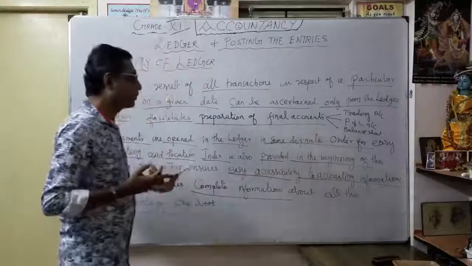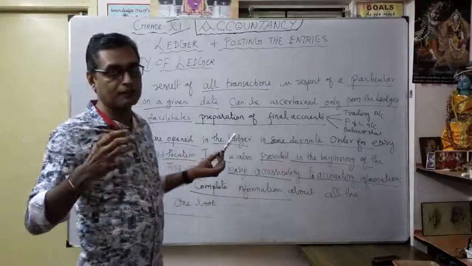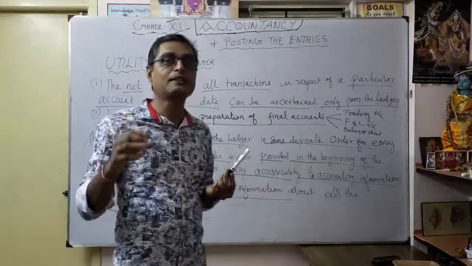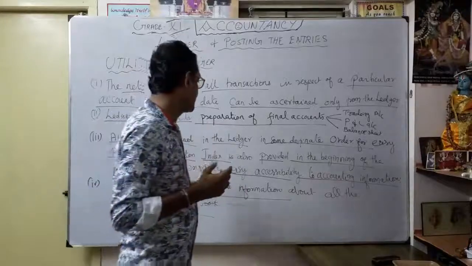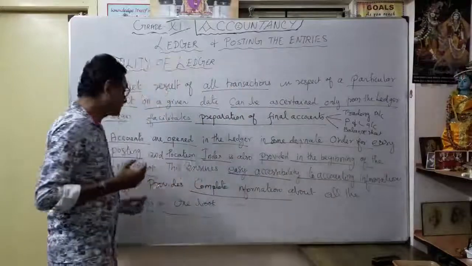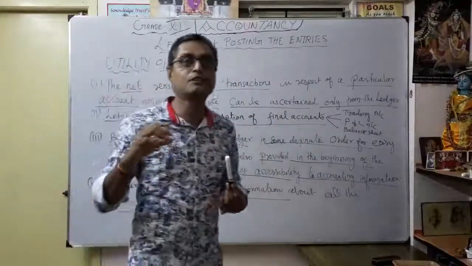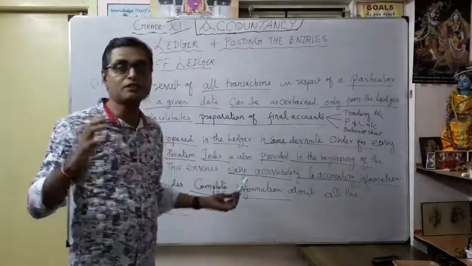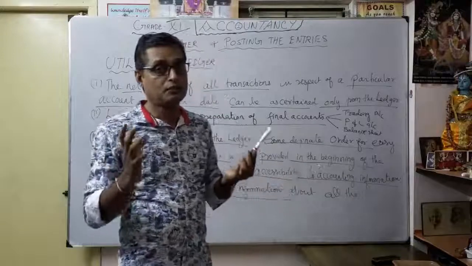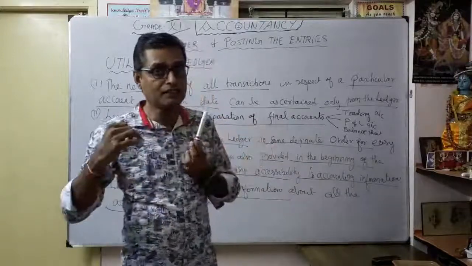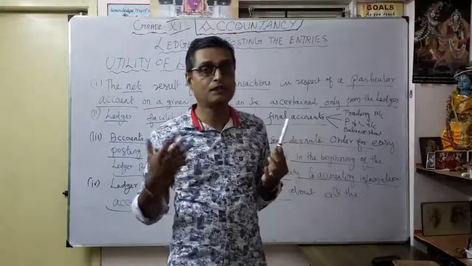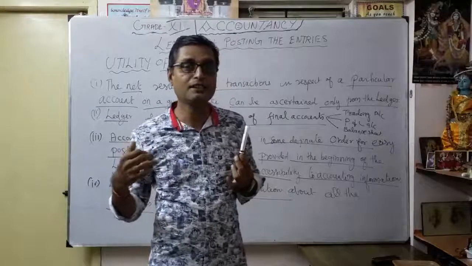The third one is that you open the ledger in a definite order for easy location and posting. That's why we give the ledger index to identify the accounts very quickly. This will help easy access to the account information. And finally, the ledger provides complete information about all the accounts in one book, not the transactions, but all the accounts. All the transactions come to the ledger, then all the ledgers come to one single book. Maybe a purchase book or sales book. Later I am going to discuss subsidiary books.